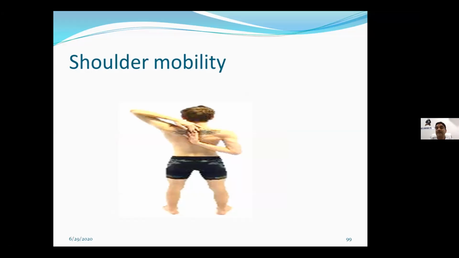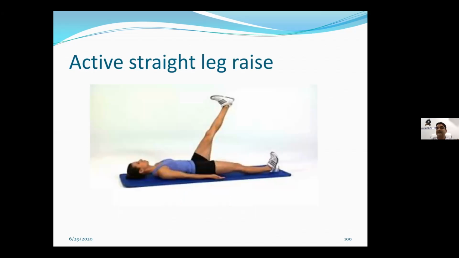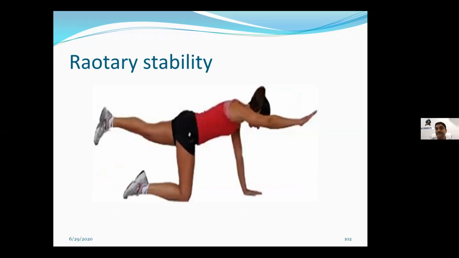For shoulder mobility, this is the active straight leg raise. Again, while performing this, you have to see the pelvis movement and the thoracic curvature. This is trunk stability, when you raise your alternate hand and leg.